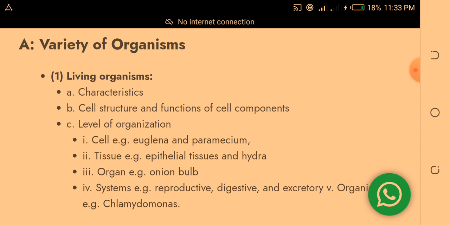Number one area you should focus on is living organisms. By the way, I'll be sharing those topics. Anyone I mention, you write it down. You can also come to this video once in a while to watch it over and over again so that you get all those topics I'm going to mention.